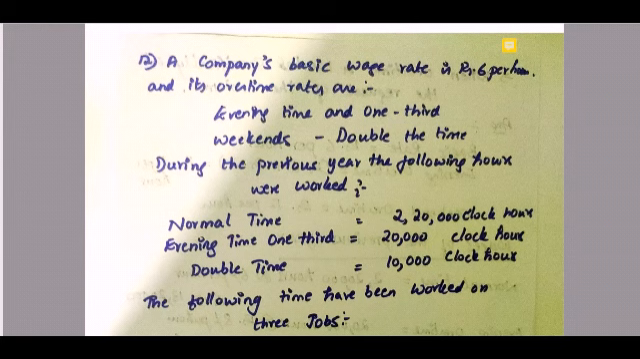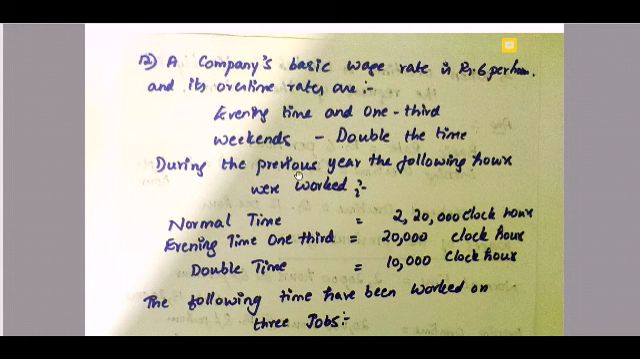So we'll start out with the labor cost control problems, the continuation of it. Our first question here is, a company's basic wage rate is rupees 6 per hour. So if an employee is working, he will get rupees 6 per hour. Its overtime rates are, when he's working beyond his actual working hours, how is the company paying the employee? If it is evening time, 1/3 of the actual wage rate, and if it's weekends, double the time.